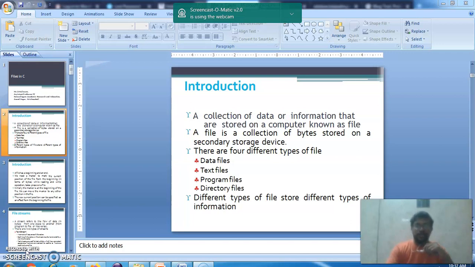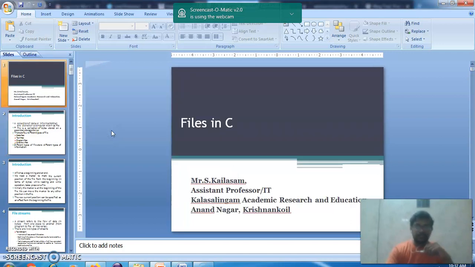So first, what is actually a file concept in C? Why do we need to go for a file concept in a C program? Till now, before file concepts, we have been writing programs that read input from the output window. In the black screen output window, the user enters the input, and based on that input we do our program. After processing, we write our output on the same window. This is the way we have been doing programs till now.